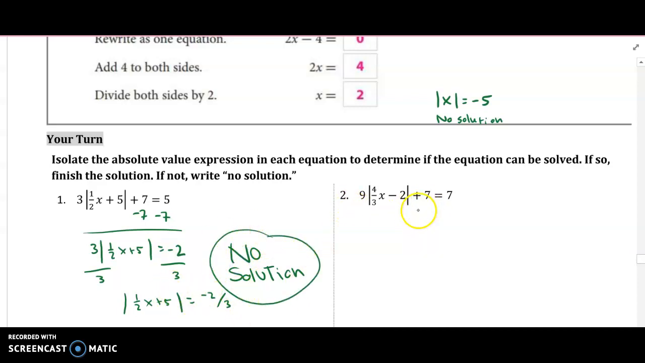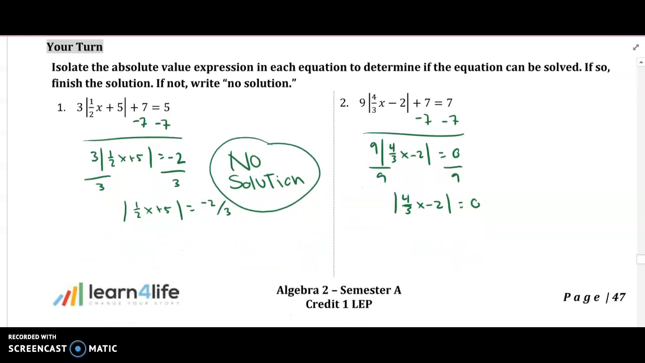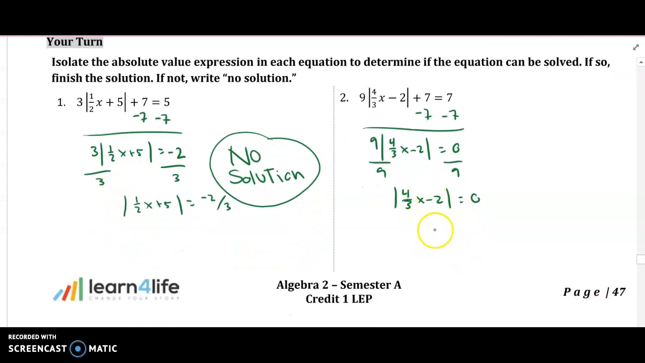Okay, let's check this one. Negative 7, negative 7, 9 times the absolute value of 4/3 x minus 2 equals 0. Divide by 9. Absolute value of 4/3 x minus 2 equals 0 divided by 9, which is 0. So that isn't no solution, right? The only thing that happens here is that there's just one solution instead of two, like we were used to on the other ones. So we have 4/3 x minus 2 equals 0. There's not another one, right? Because there's no such thing as negative 0. Add 2 to both sides. 4/3 x equals 2, and then multiply both sides by 3/4.